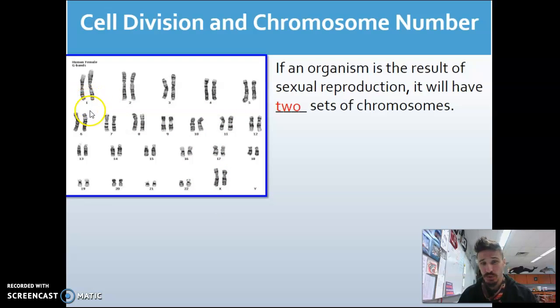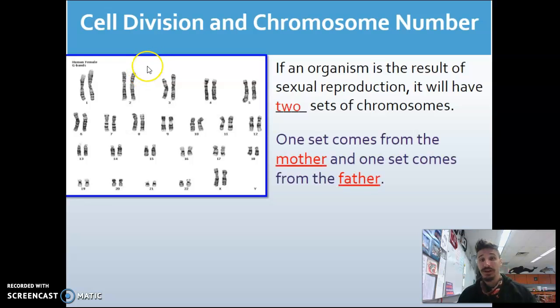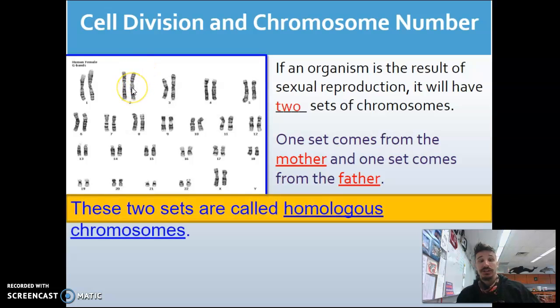This is one set. This is one chromosome, this is another. This one is from mom, this one is from dad. That is a set of number 1 chromosomes, if that makes sense. One set comes from mom and one set comes from dad, of course. Where else would they come from? And these sets are said to be homologous chromosomes, right? Chromosomes that are identical or nearly identical to one another, right?